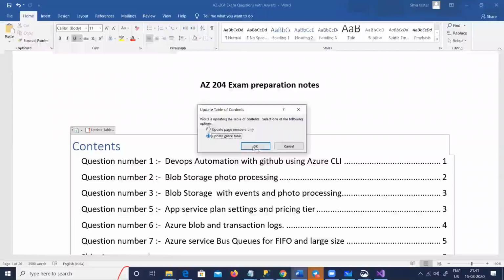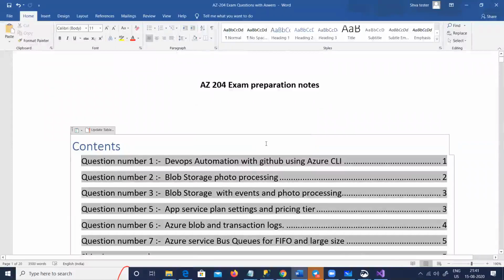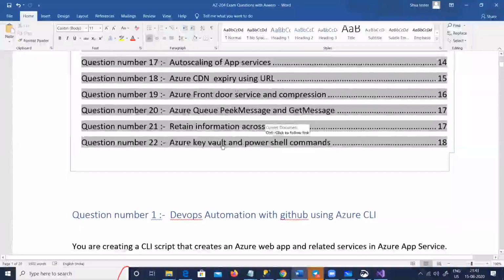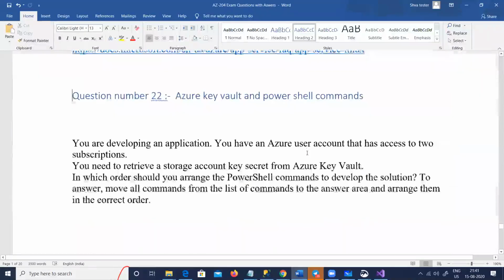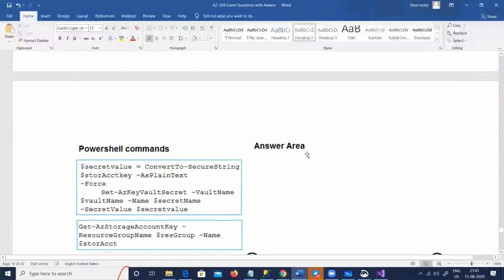Okay. So this is here. The last question here is about Key Vault. What I will do for now, because we have almost 10-15 minutes only, and this question is also very big because it involves PowerShell with Key Vault. But let me at least talk about Key Vault here.